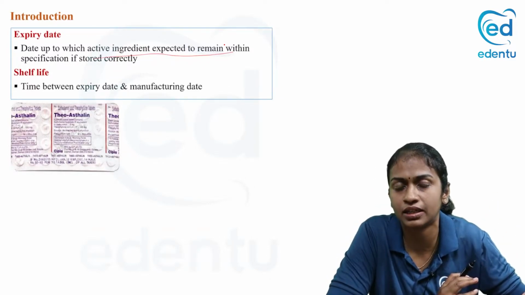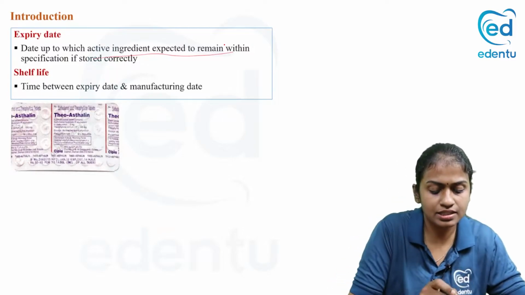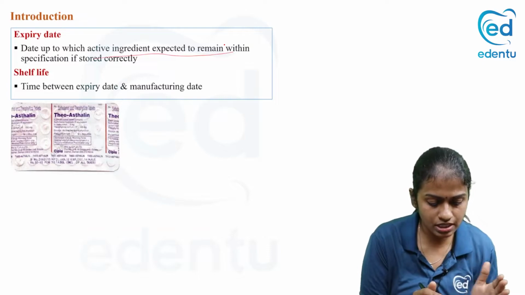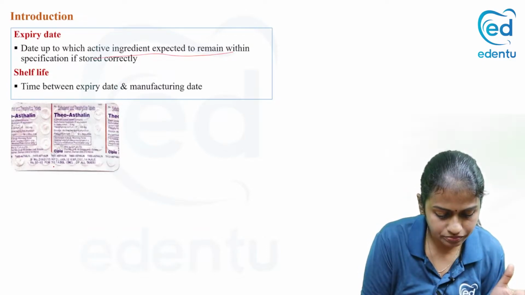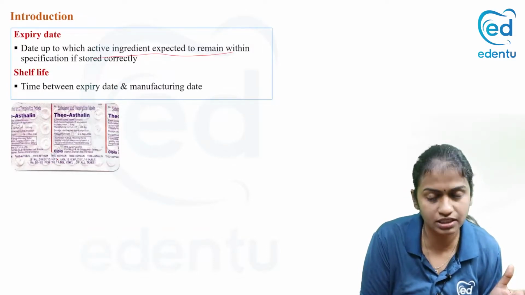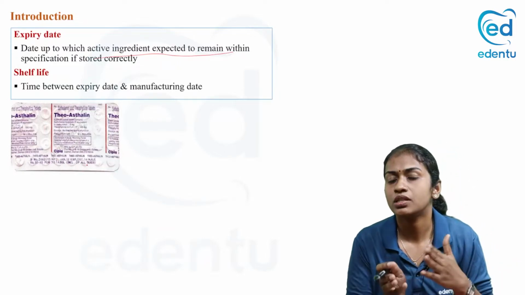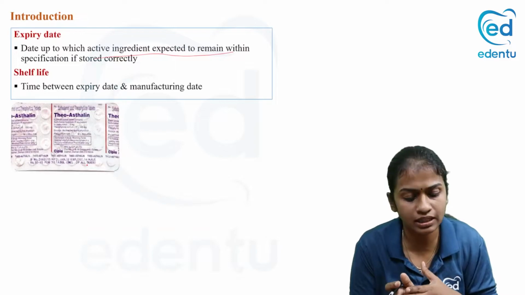That is the expiry date. Shelf life is the time between the expiry date and the manufacturing date. So you can see here there is a manufacturing date here as Jan 12 and expiry date as December 14. So what is the expiry date here?